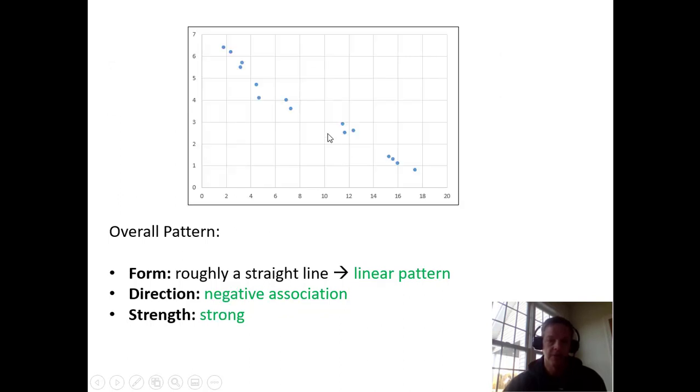So here's an example of roughly a straight line, and it's a linear pattern. And this one has a negative association. So I don't know what these variables are, but as you see, as the X increases, the Y is decreasing in this case. And we say the strength of that one is strong as well, because it does tend to approximate a very straight line.